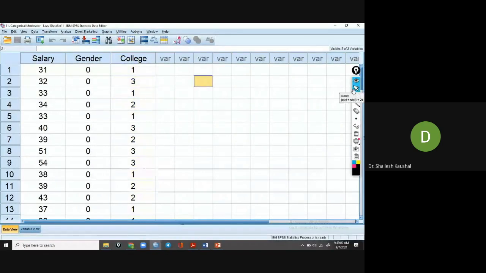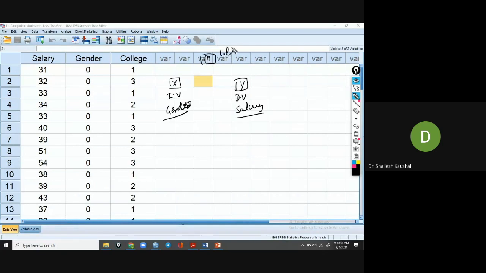We just want to know whether the interaction effect is significant. First we understand the condition: Y, that is DV, is salary, a continuous variable, and X is the independent variable, gender, and the moderator variable is college. College means the discipline.